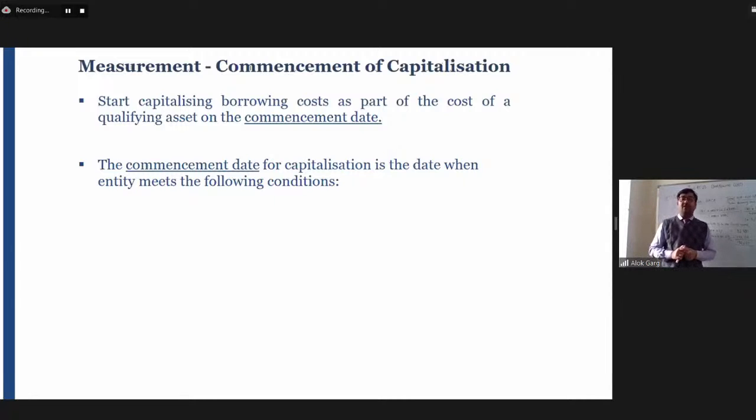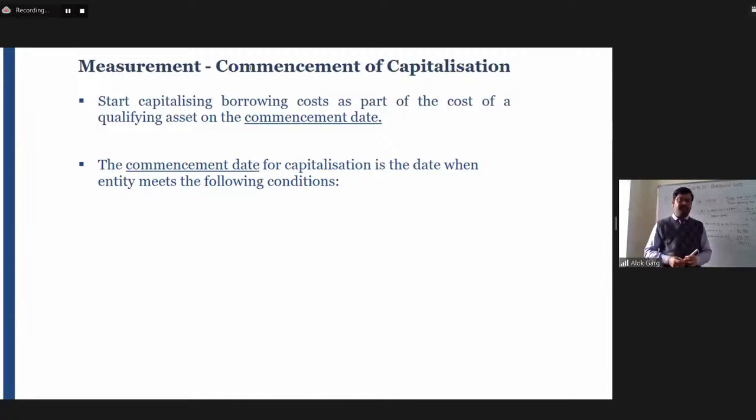So sir, whether the borrowing cost has started from 1st April 2001. Do we capitalize this borrowing cost from 1st April 2001 or from 1st September 2001? We need to see what is the commencement date for capitalization. The standard says that the borrowing cost is required to be capitalized from the commencement date. And what is the definition of commencement date? The standard says that commencement date means the date when the entity meets the three conditions in its entirety.